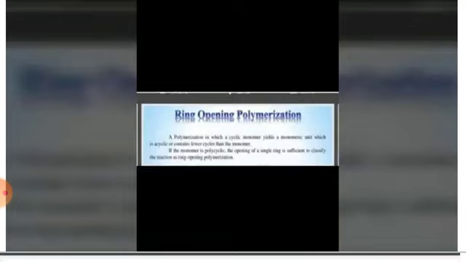How the condensation polymerization took place, it will also take place in the same way. Here the elemental composition of the repeating unit is the same as that of the monomer. How in addition polymers the elemental composition of repeating unit and monomer is the same, similarly here also the elemental composition of the repeating unit and monomer will be the same.